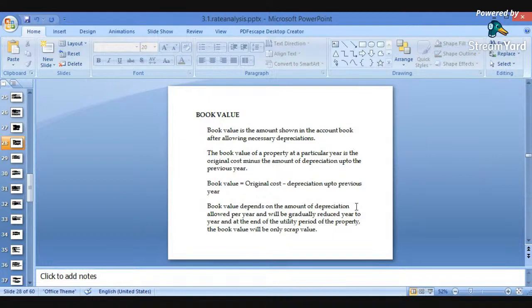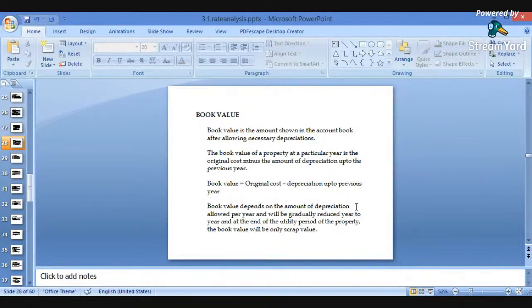Okay. So the book value of a property at a particular year is the original cost minus the amount of depreciation, because in every year there will be some depreciation. Every year there will be some deductions in the amount. So after subtracting every year's depreciation, we will find out the amount.